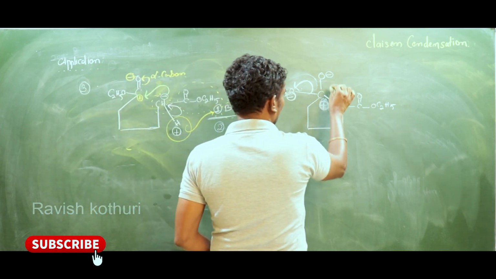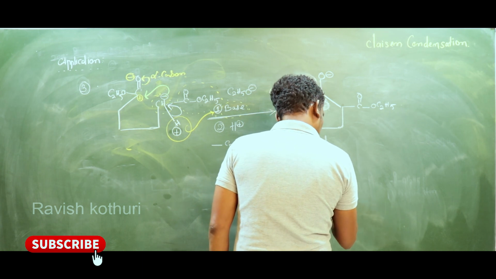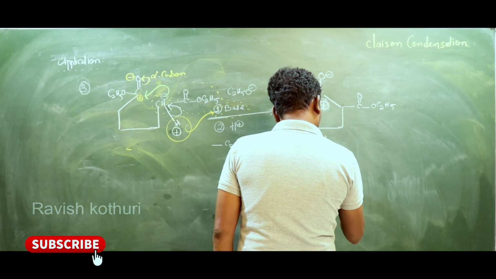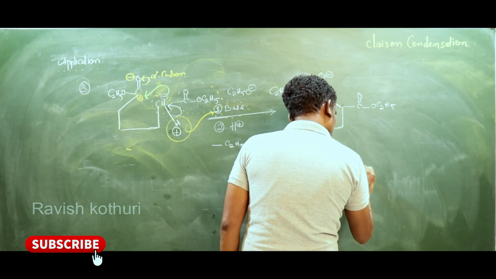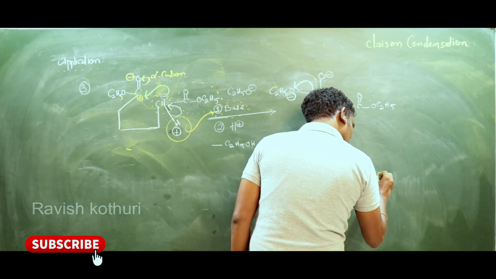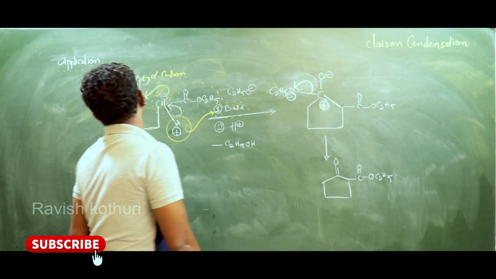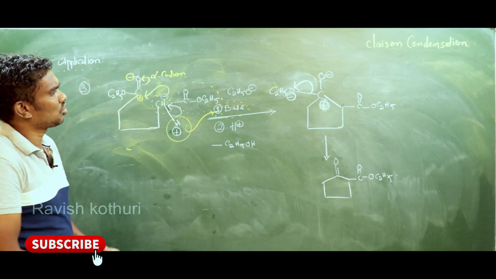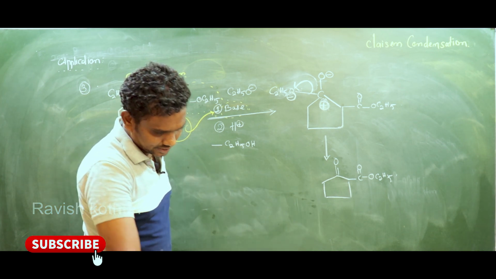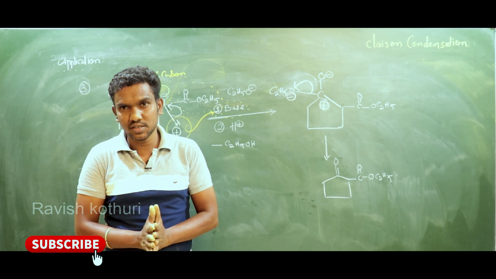So one negative, one positive becomes what? One bond. That's all. See, sir, this is the intramolecular Claisen condensation, also called the Dieckmann reaction, my dears. So this is the reaction and mechanism, my dear students.